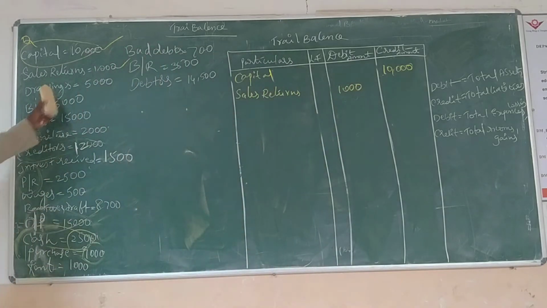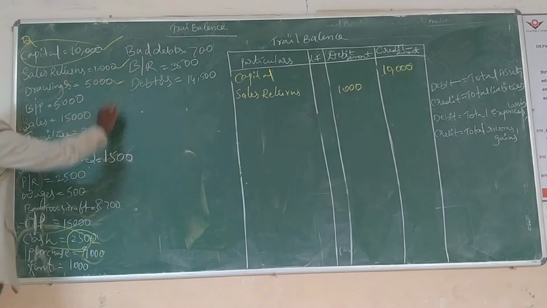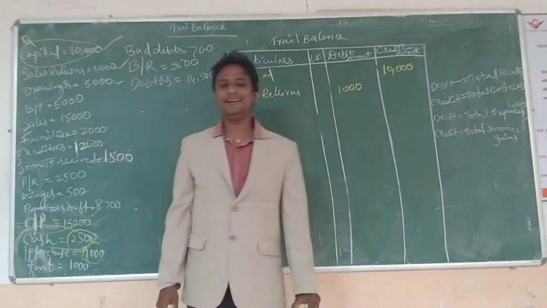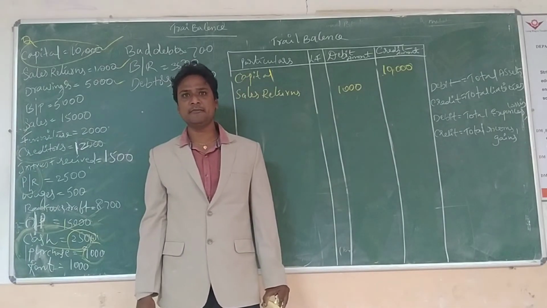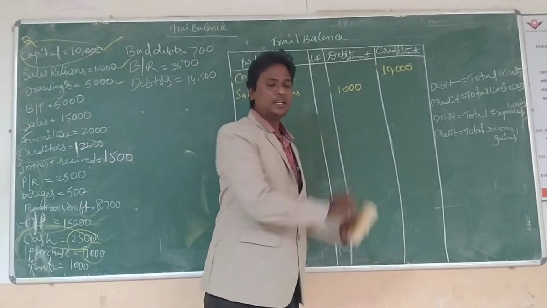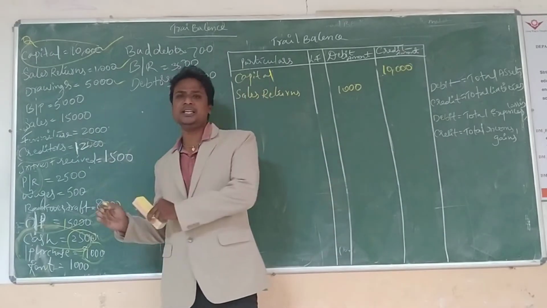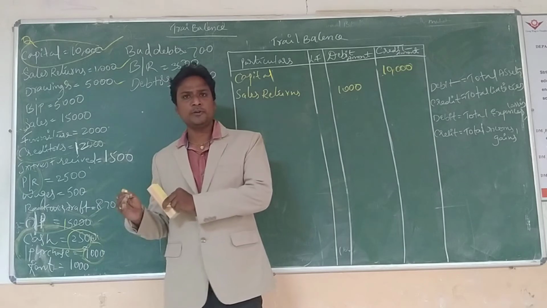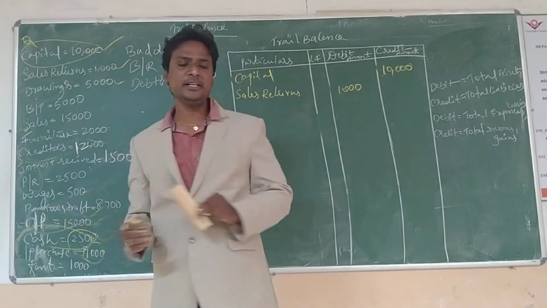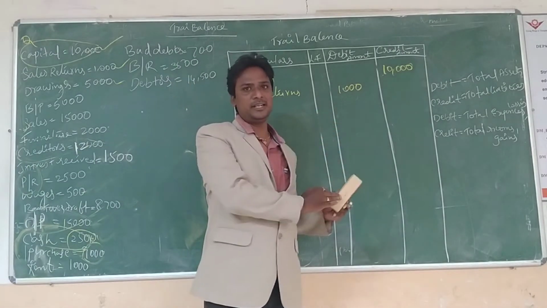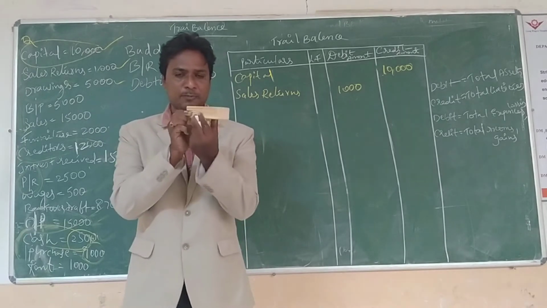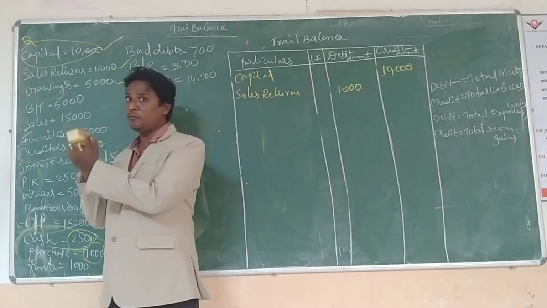Next, drawings. Drawings is not engineering drawing. Drawings means, according to financial accounting, when the proprietor uses an amount from the capital that is useful only for them personally, not useful for the organization.